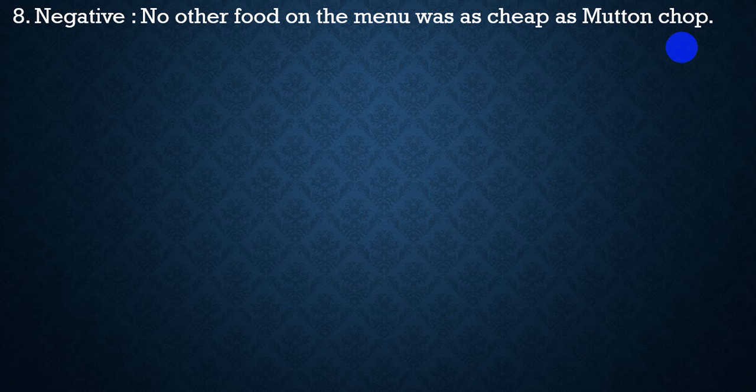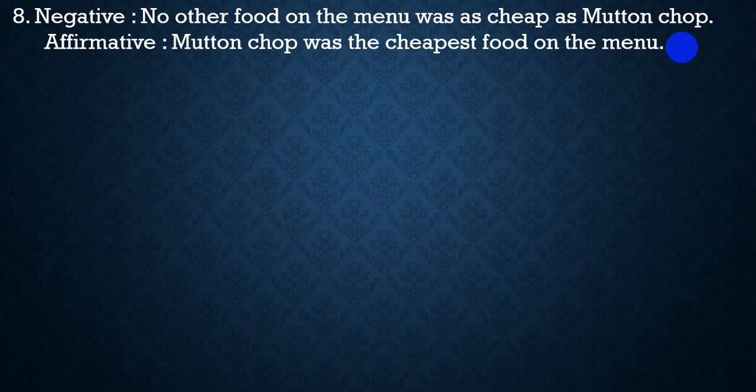Now then the answer will be: Mutton chop was the cheapest food on the menu.